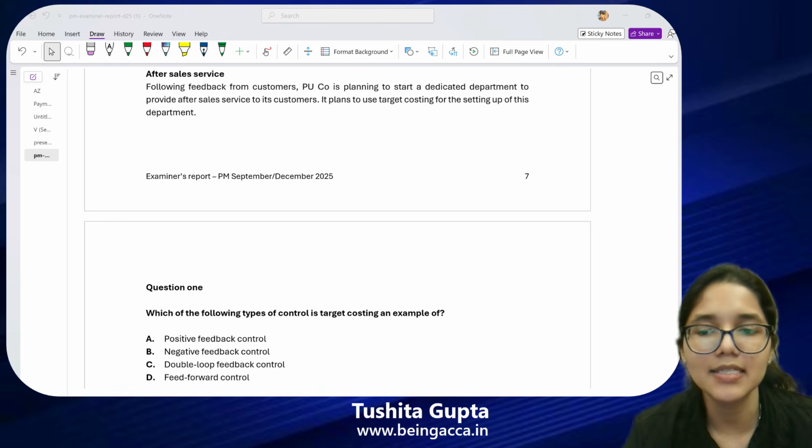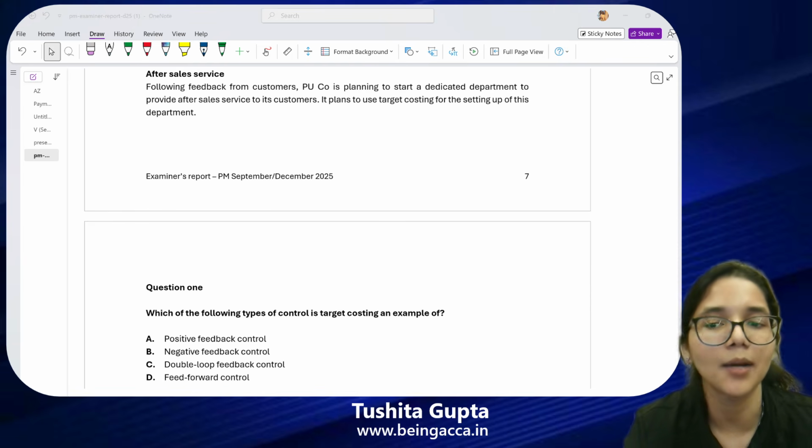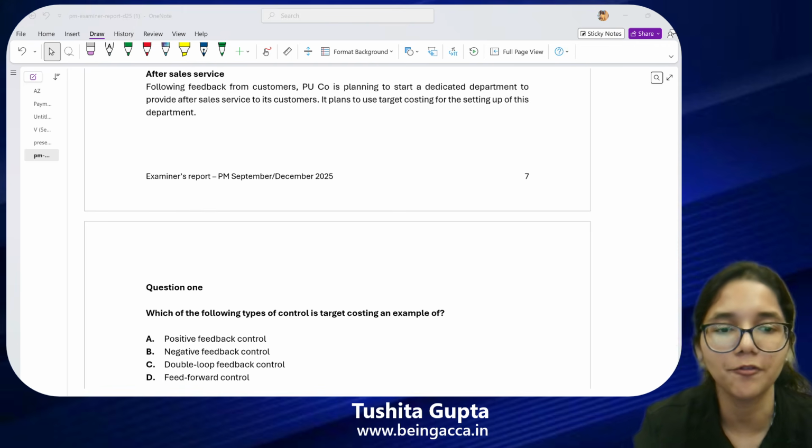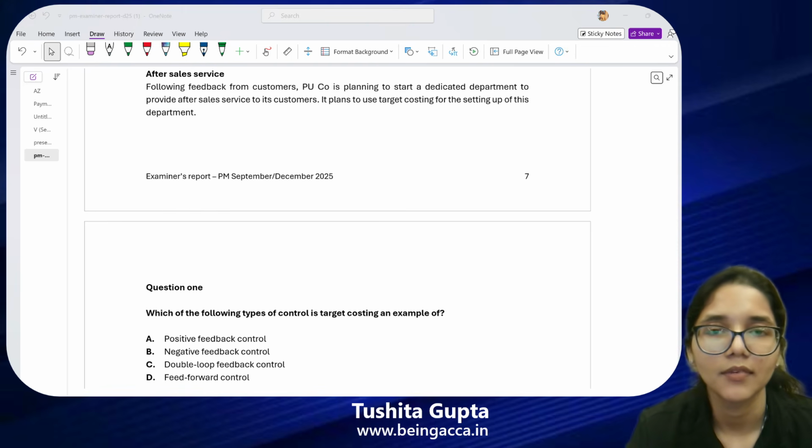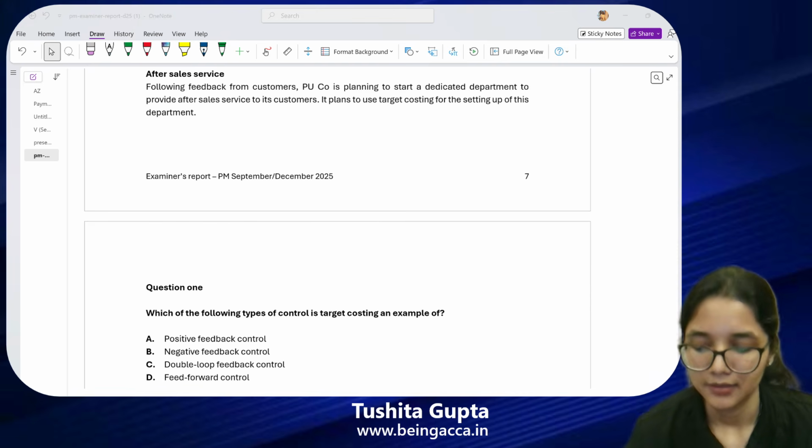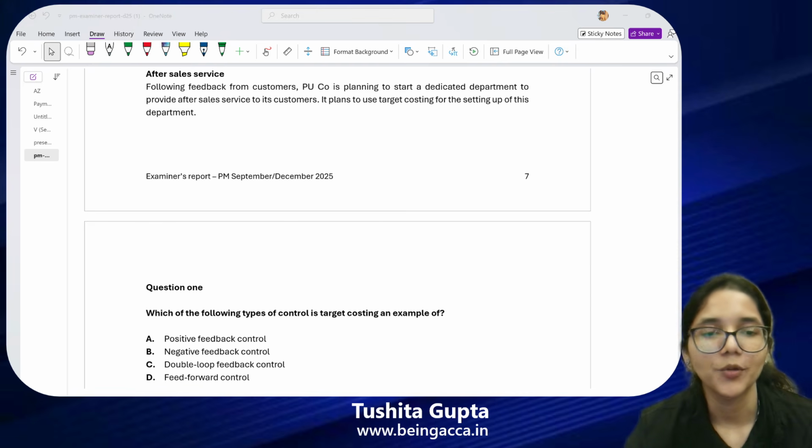Target costing is an example of which of the following? Positive feedback, negative feedback, double loop feedback, or feed forward. Think carefully and then let me know your answers.